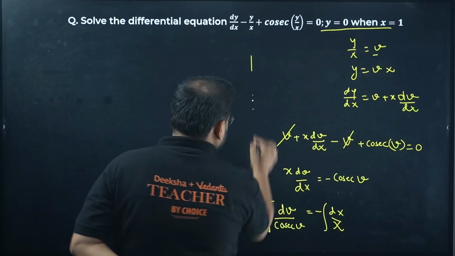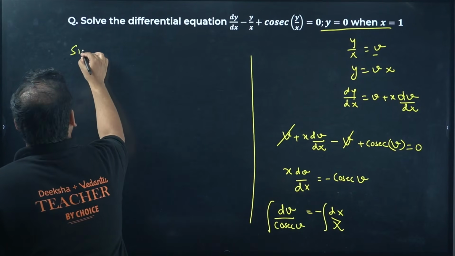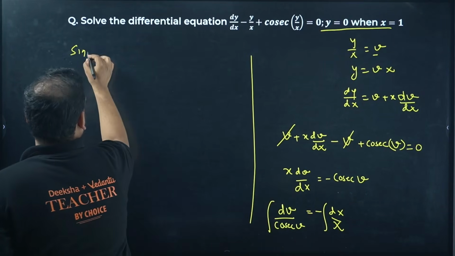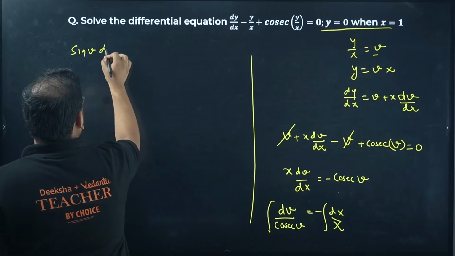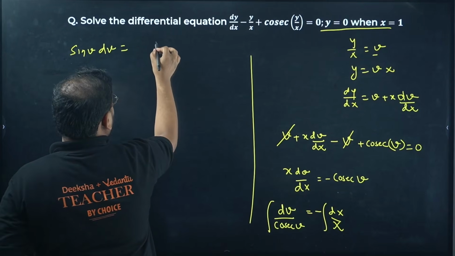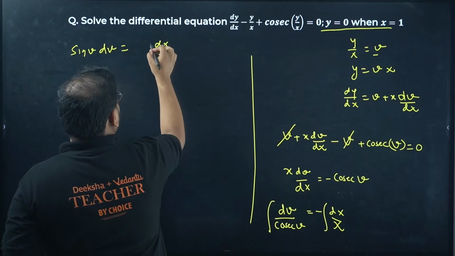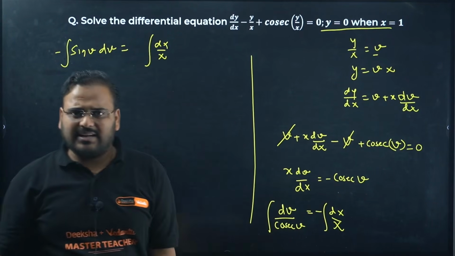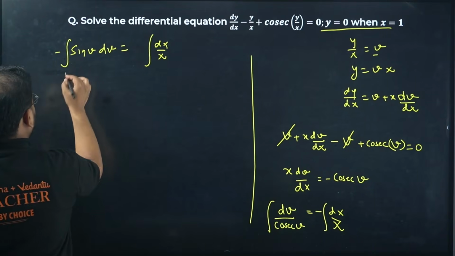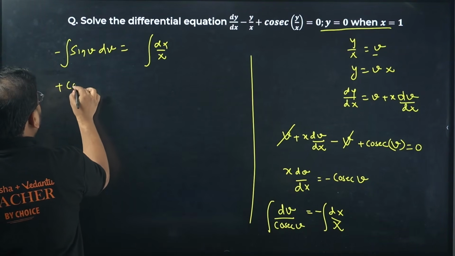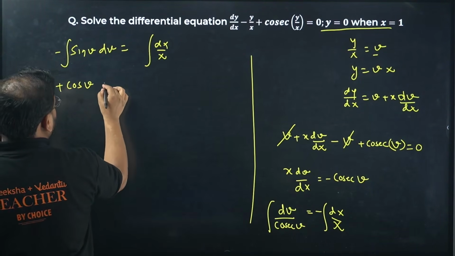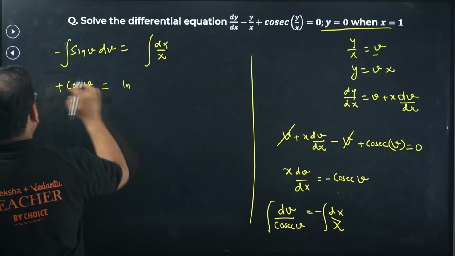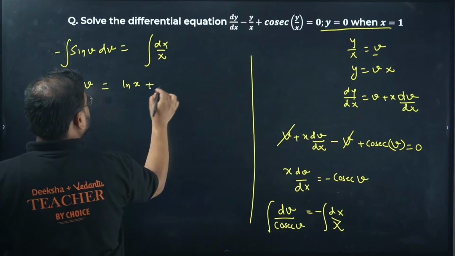What is it going to be? Very simple. 1 by cosec is sine. So sine v is there with dv, and we have dx by x. I'll move this minus sign to this side, because the integration of sine is minus cos. It will become plus cos v, and equals, on this side, ln x. This much basics you know: ln x plus c.